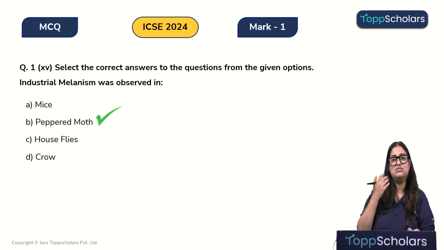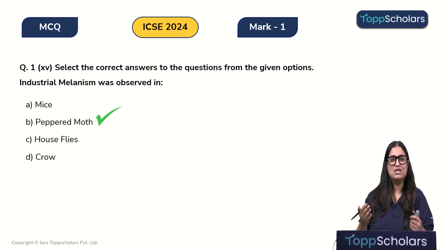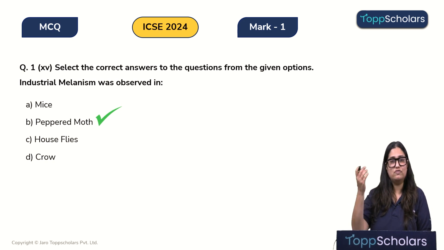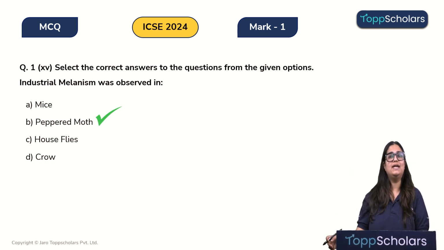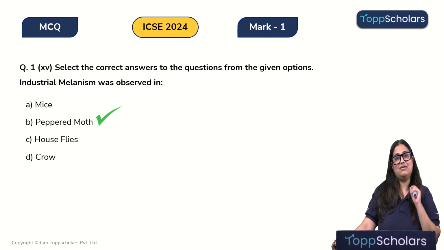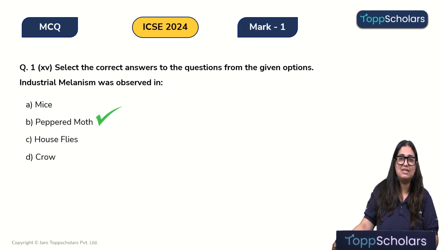However, after industrial revolution, because of release of smoke, the white colored lichens disappeared. And as a result the black colored peppered moth survived as they camouflaged with the bark of the tree that was colored black because of the smoke, right? Whereas the white colored moth were eaten by the birds, and therefore their population reduced. Okay, now let's move to the next question.